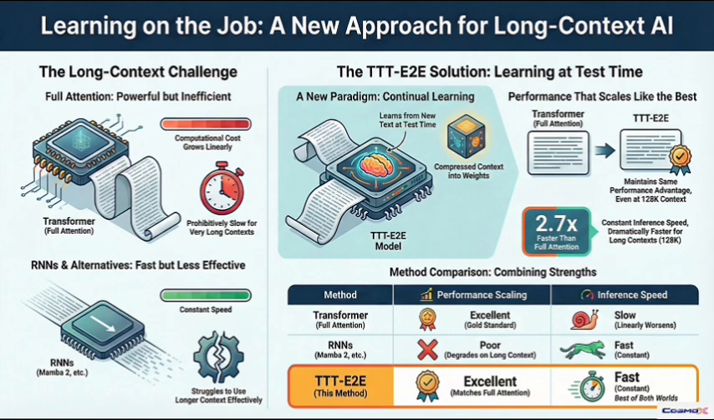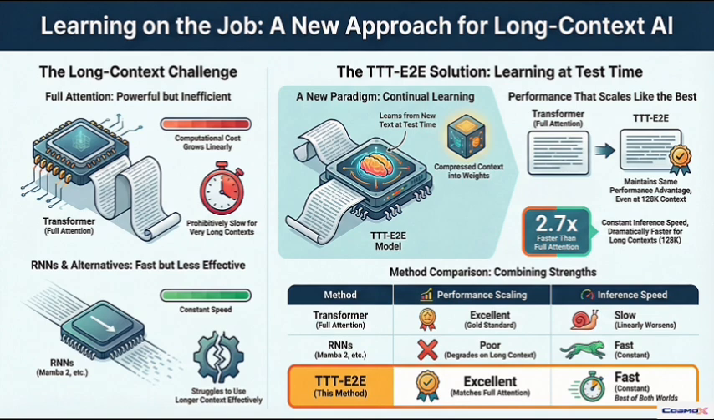That sounds like it would be incredibly slow during inference, though. Aren't you just moving the computational cost from one place to another? You would think so, but that's where the end-to-end part is so clever. There's an outer loop that happens during the initial training. They use meta-learning to basically optimize the model's starting weights to be a super efficient student for this test time process. So you're pre-training the model on how to learn quickly from a new document.